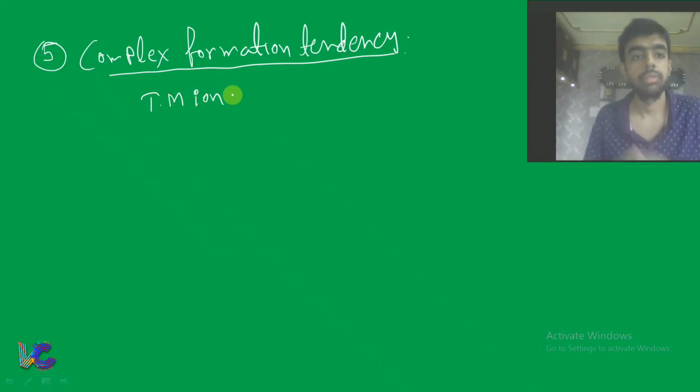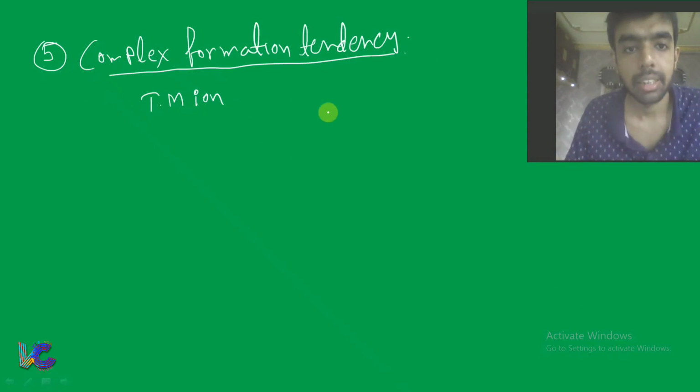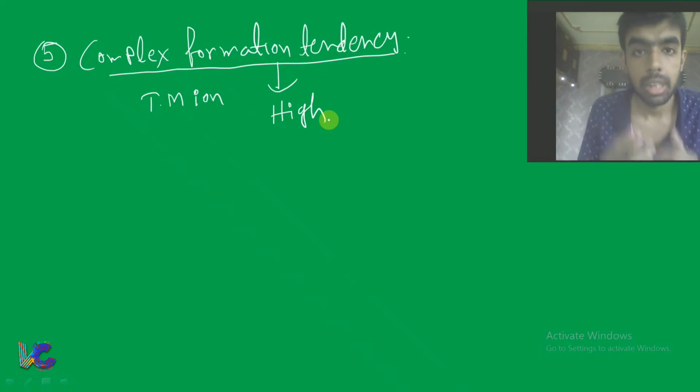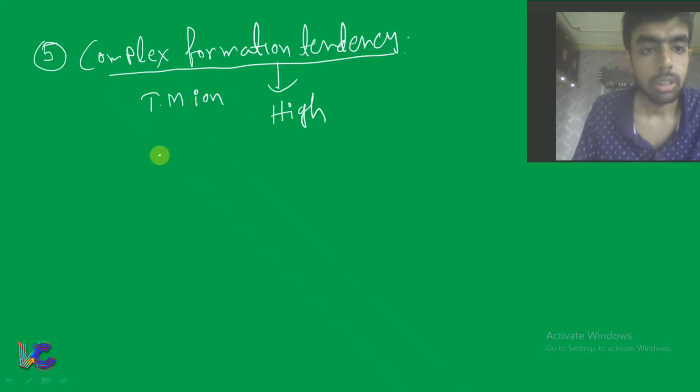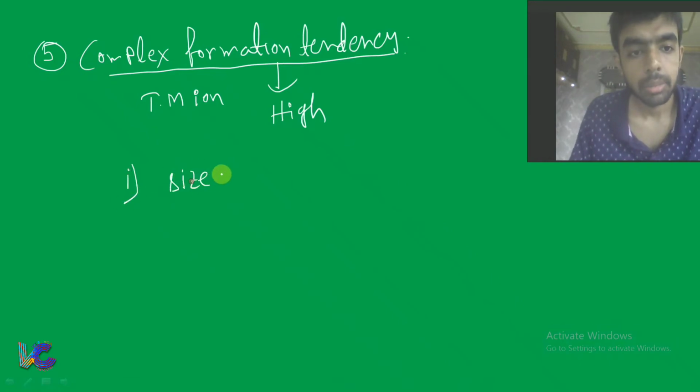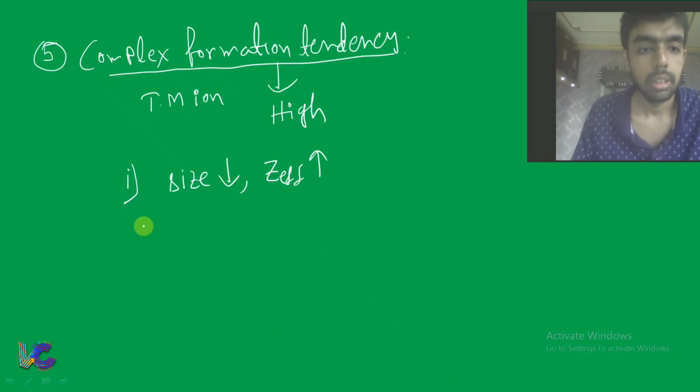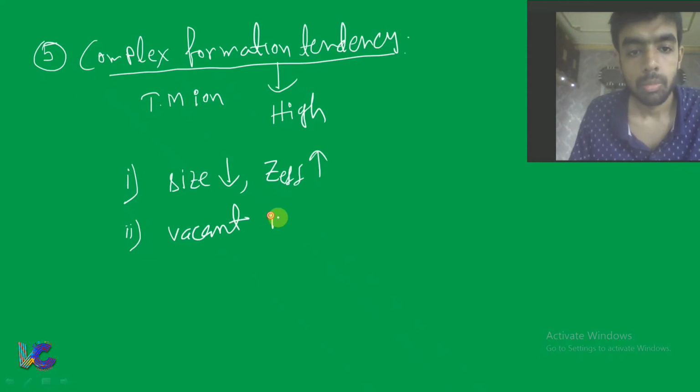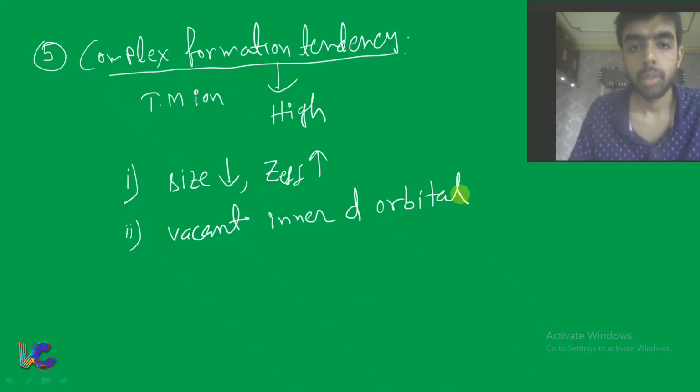Transition metal cations have a high complex formation tendency, because the size of the transition metal cation is small, and as the size is small, the effective nuclear charge increases. This is one reason. Another reason is that it has vacant inner d orbitals.